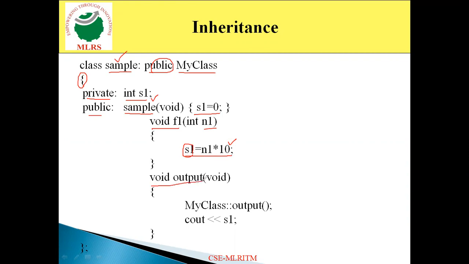Then again I am defining one more function, output. So in this one, I am going to specify my class scope output. That indicates there is a function named output in the base class also. So first I am going to make use of the output function in the base class. After executing the output function from the base class, then I am going to print the value s1 by means of cout. Then at last close the class. So the deriving class is also complete.